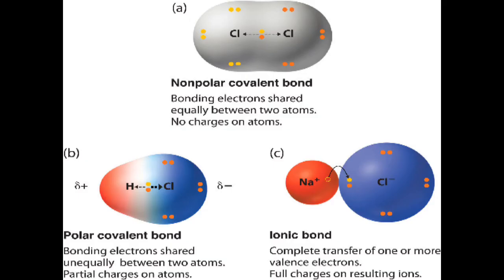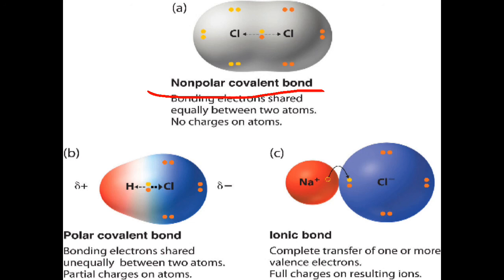Now when I sum up today's class, I get to know that when the bond pair is equally shared between atoms which are alike, which are the same, the nature of the covalent bond is exactly non-polar.